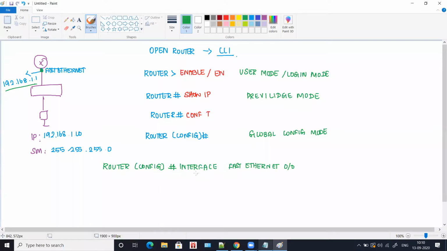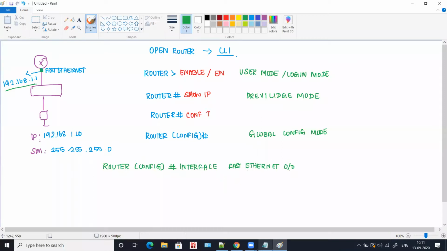Okay, and if you find it very hard typing all this, and in case you are making a mistake, this command will not work. So what you can do is, this particular command line is a user interface. You just have to type int and press the tab key on your keyboard, and it will automatically fill it for you. Then you type fa, press the tab key, and it will automatically fill it for you. So you can use that shortcut to write the command.